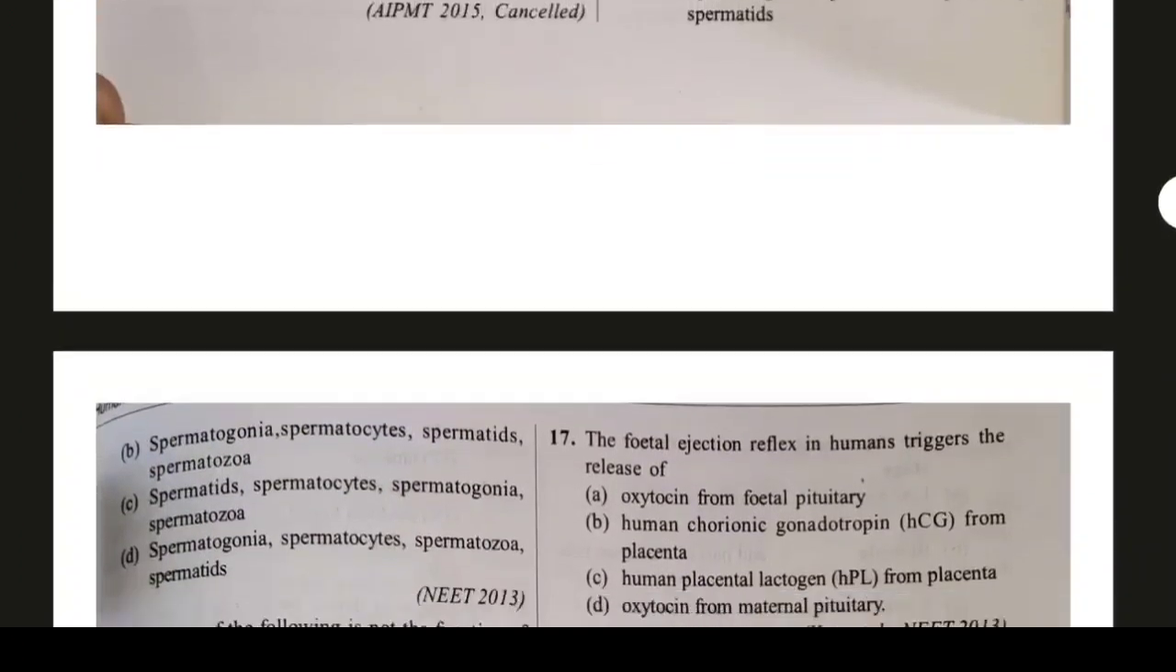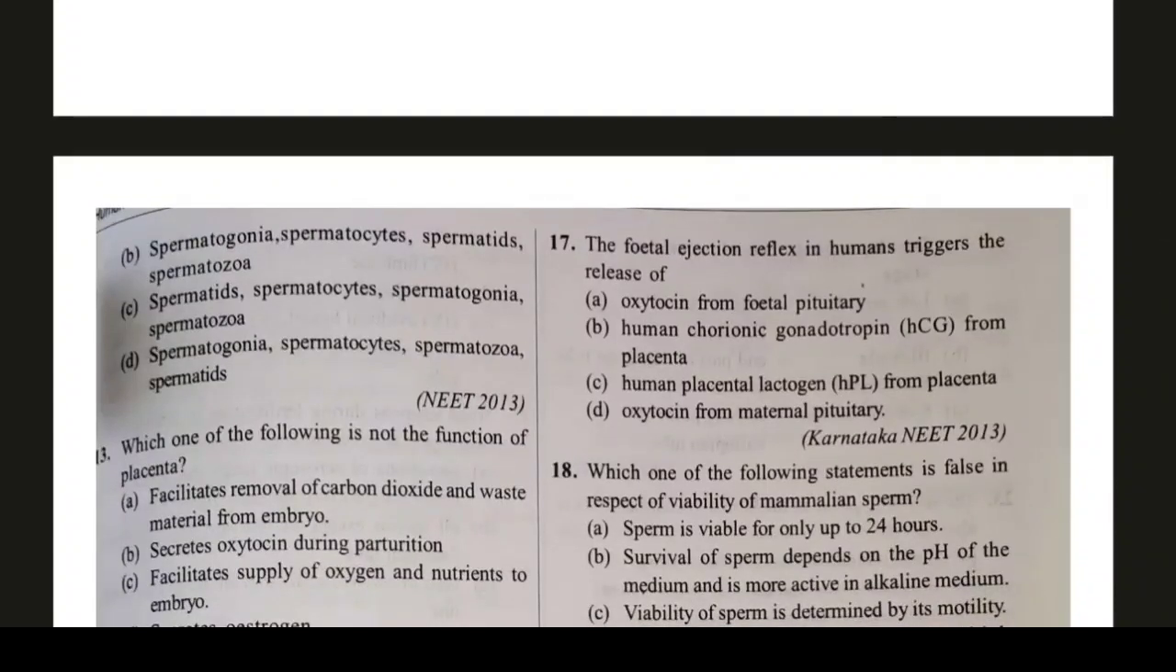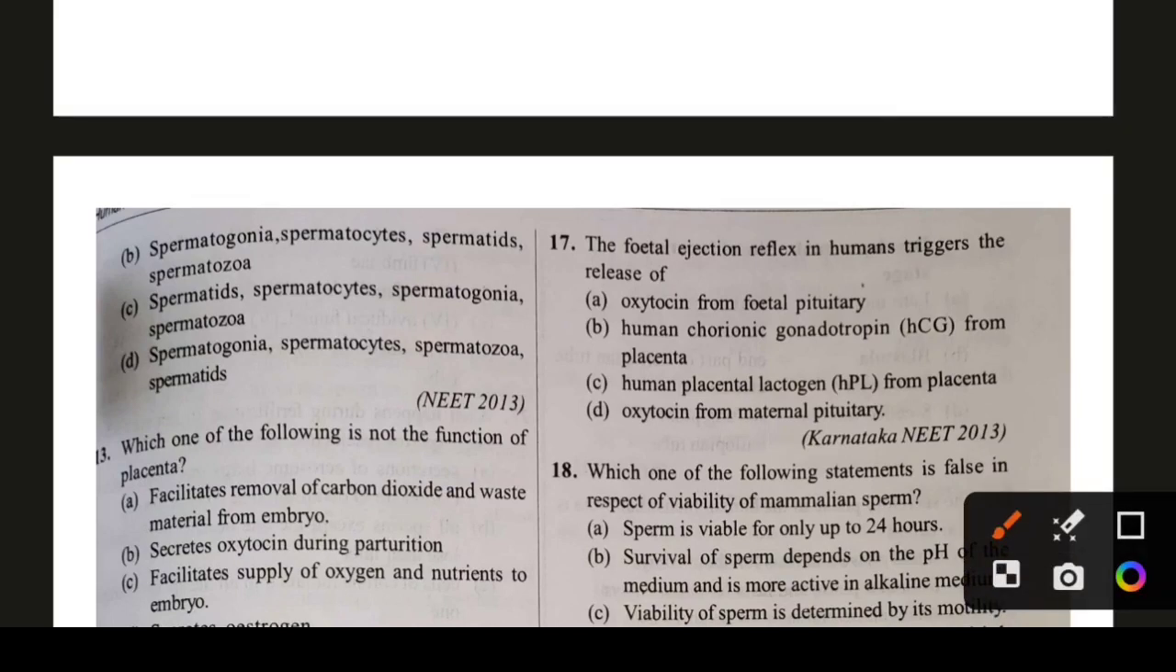Question number 17. The fetal ejection reflex in humans triggers the release of oxytocin from fetal pituitary, human chorionic gonadotropin from placenta, HPL from placenta, oxytocin from maternal pituitary. What is the correct answer? Here oxytocin from maternal pituitary is the correct answer, which is what the fetal ejection reflex in human triggers the release of. Okay, so option D is the correct answer.